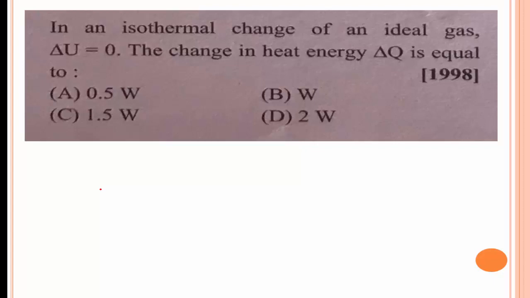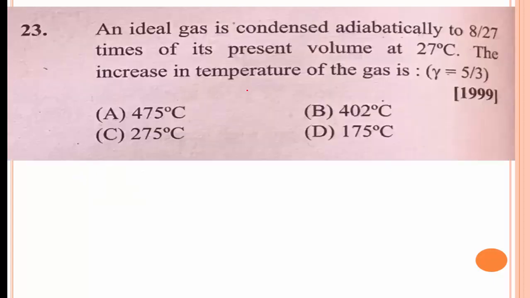The change in heat energy delta Q is, from the first law of thermodynamics, delta Q is equal to delta U plus W. In an isothermal change of an ideal gas, delta U is equal to 0, therefore delta Q is equal to W. Option B is the right answer.